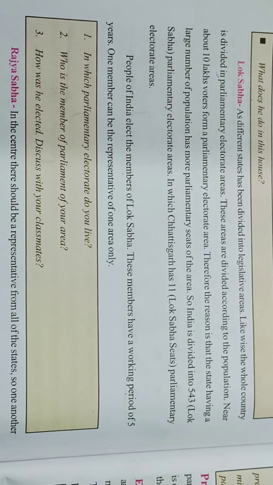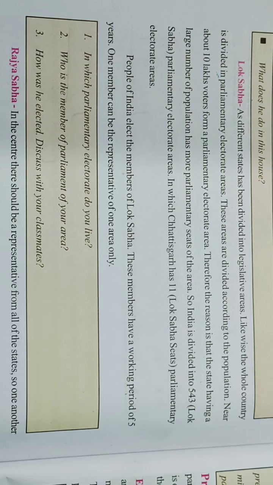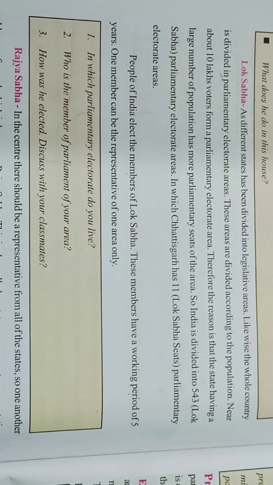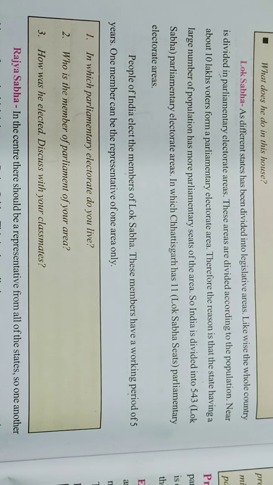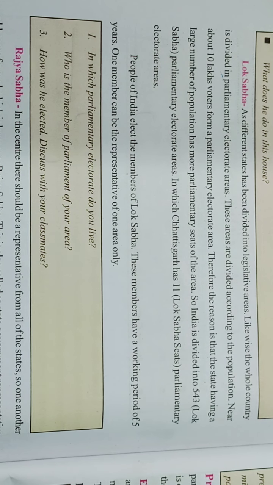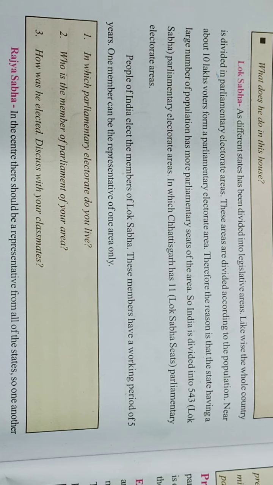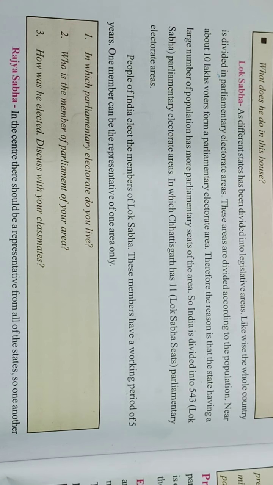These areas are divided according to the population, just like the wards. Near about 10 lakh voters form a parliamentary electorate area. Please keep underline over here. About 10 lakh voters form a parliamentary electorate area.